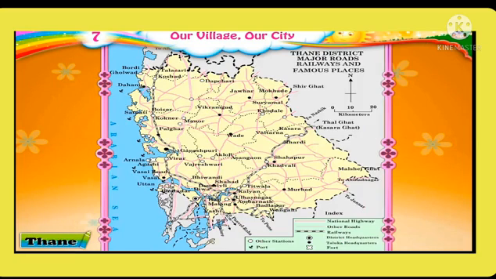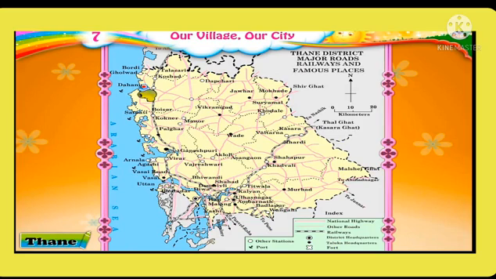Look at this map of Thane. It shows the major roads, railways and famous places in Thane. Now let's learn more about the map with the help of symbols and directions. Towards the northwest of Thane district, near Dahanu, a symbol is shown.